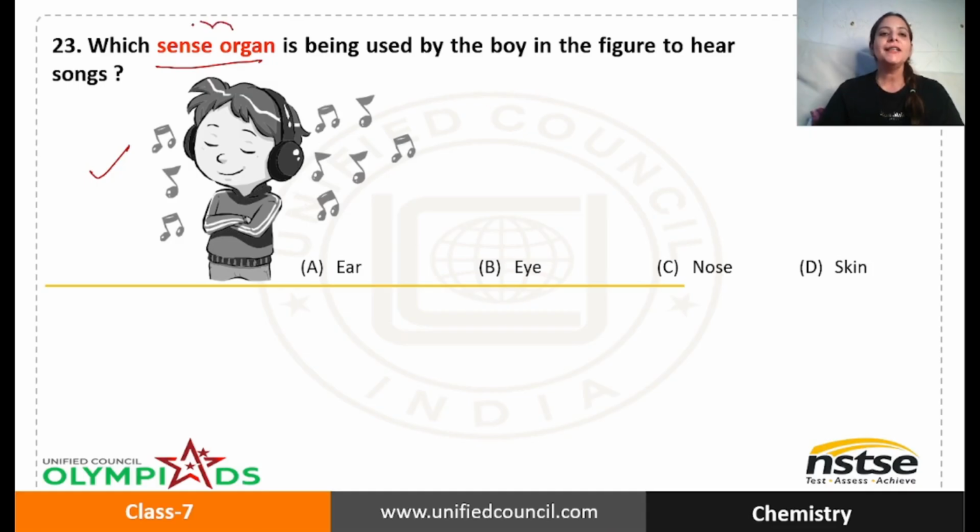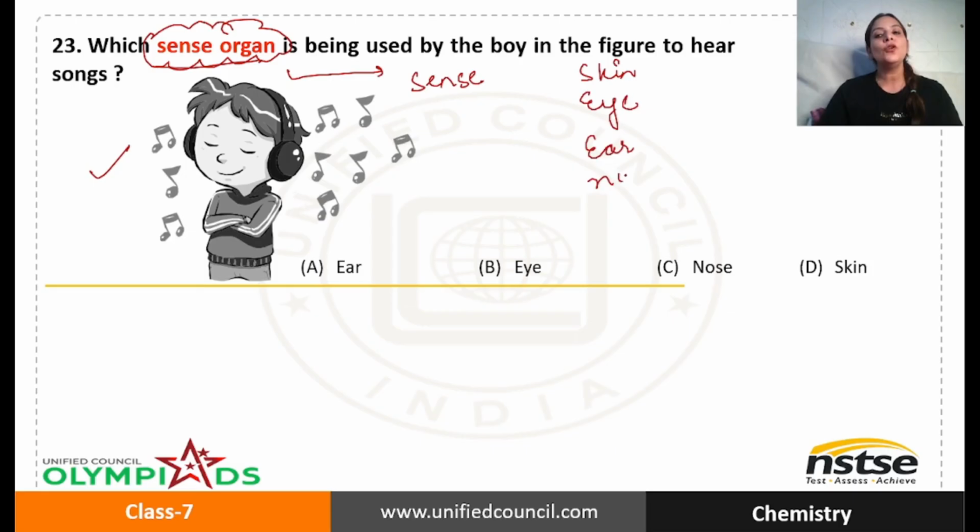Now sense organs, I hope you remember, are those organs which help you to sense things around yourself. And we have different sense organs. Skin helps you to sense touch, pressure, etc. With eyes, you can see things. With ears, you can hear things. With the nose, you can smell things. And one more, the tongue helps you to taste things.